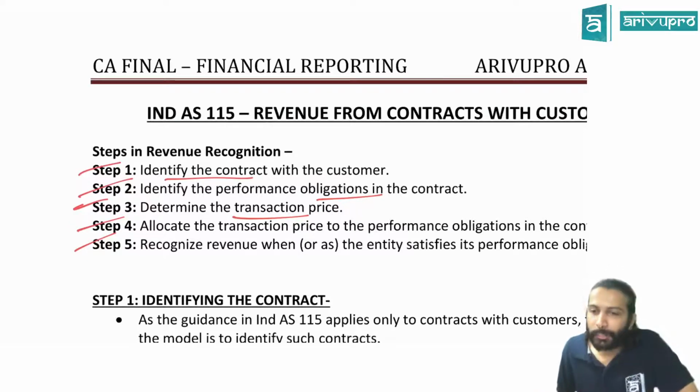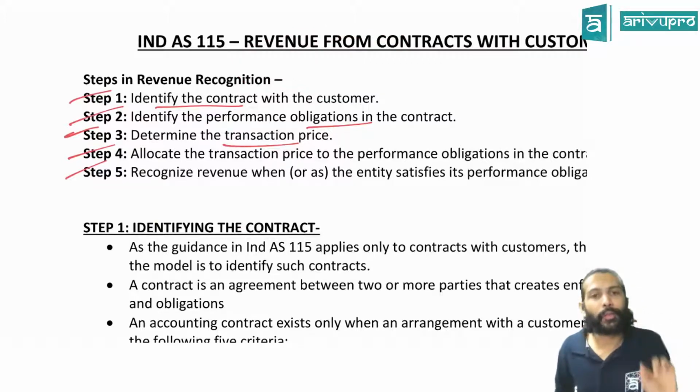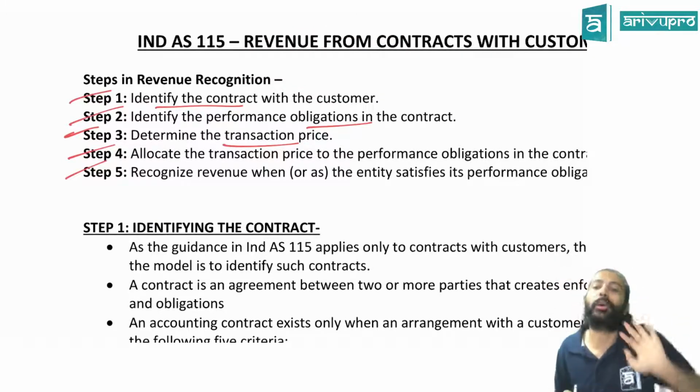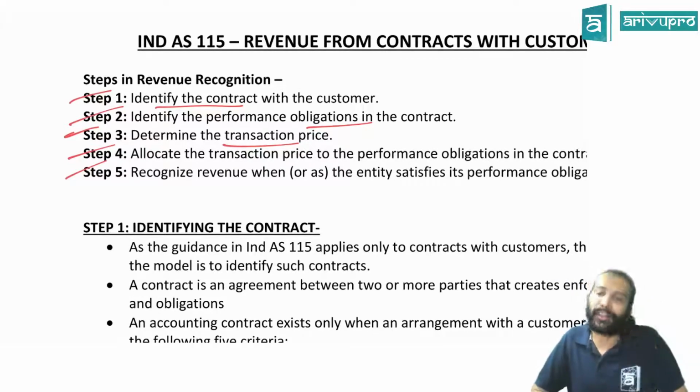So can we start with step number 1? What is step number 1? Identifying the contract. That means before you go into revenue or recognition, first you have to find out whether there is any contract. If there is a contract, then you will think about revenue recognition. So what is a contract?